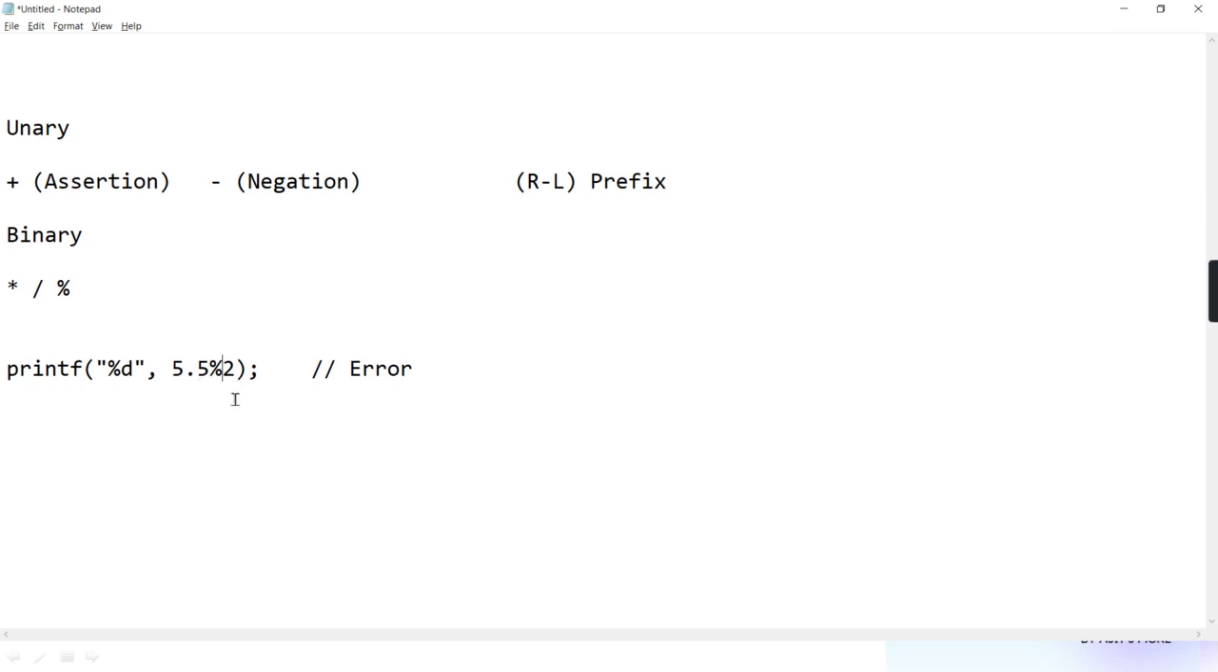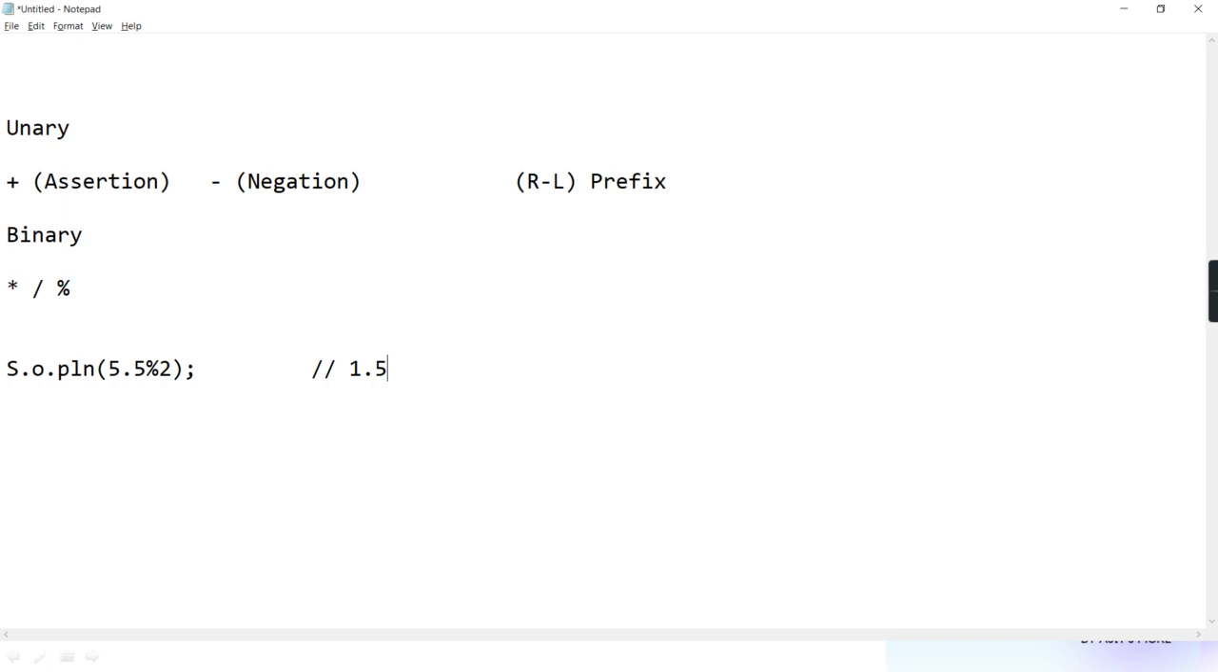Java doesn't have any such rule. Java says modulus can be done on floating point also, and it will give you accordingly the remainder. Like system.out.println 5.5 modulo 2, I am writing. So no error in Java. Now it will give you the answer 1.5. Why? Because it will divide 5.5 by 2. So 2 2s are 4. Remainder is 1.5. That 1.5 remainder it returns.